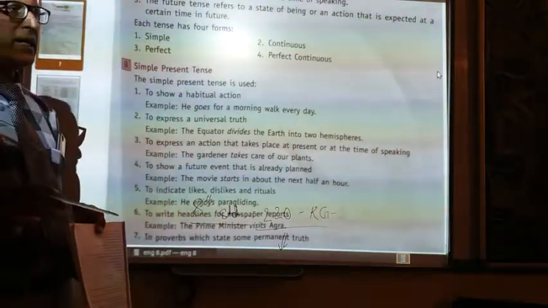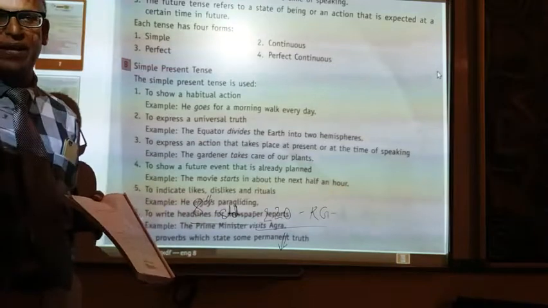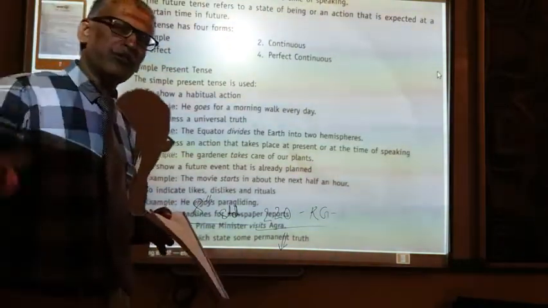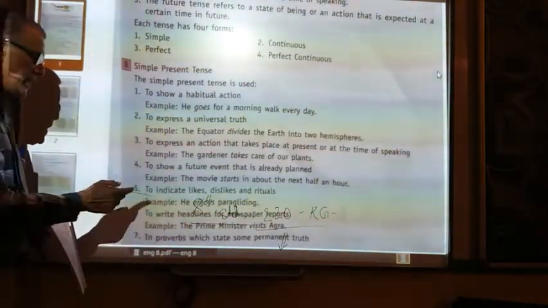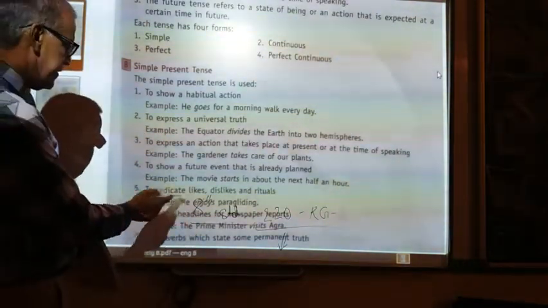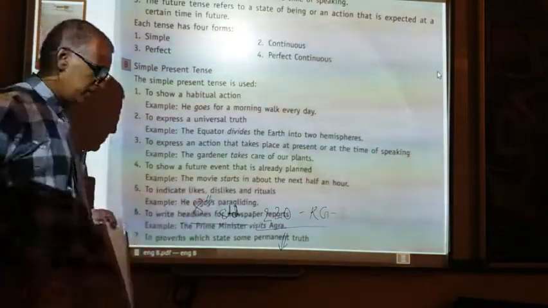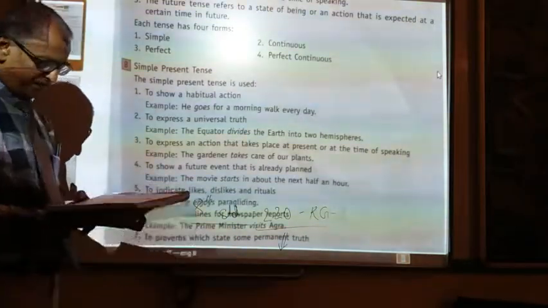So when everything is all set to happen in future, we can also put that sentence under simple present tense. And to indicate likes, dislikes, rituals, like 'I enjoy party', 'he enjoys party'.